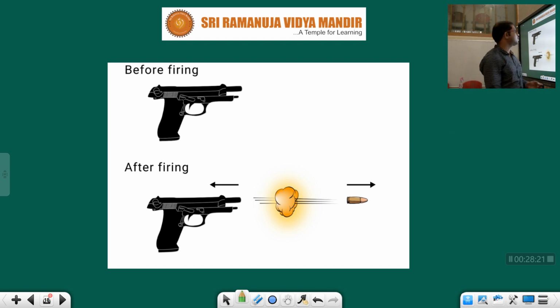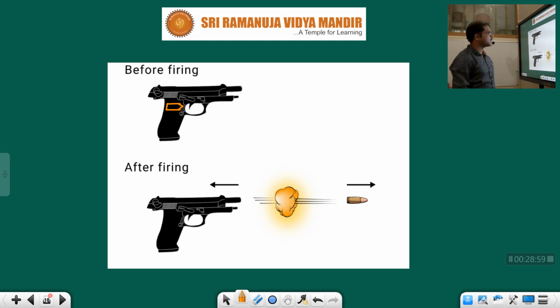See, children, here before firing, this is the gun and inside there will be a bullet.